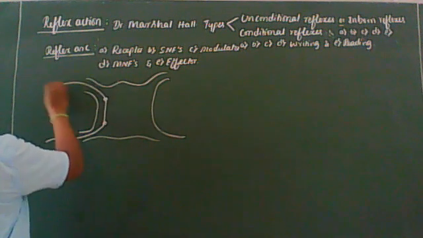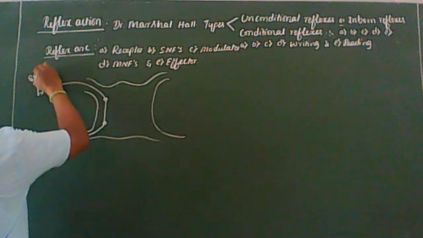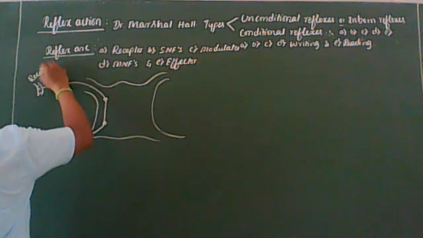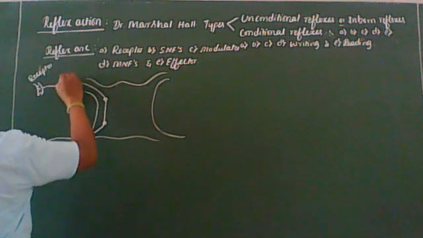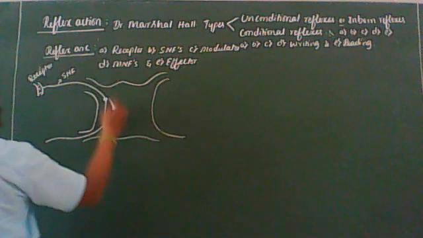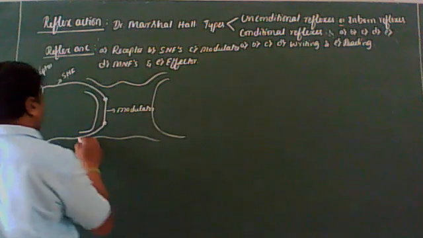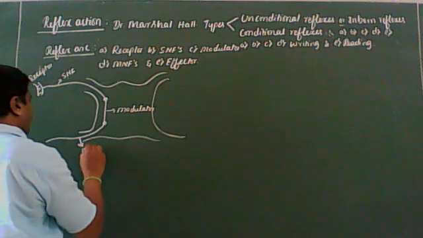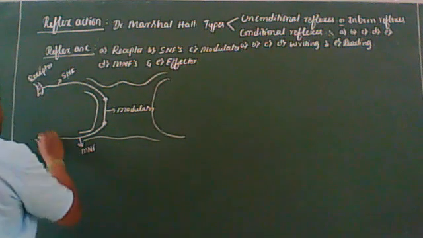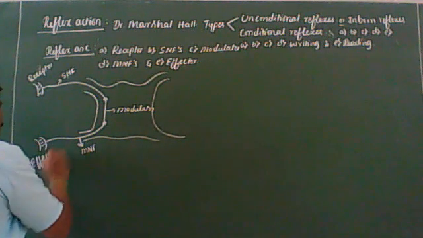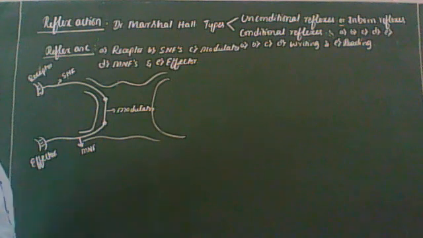See here, look at the board. So this is the receptor. This is the sensory nerve fiber. This is the modulator or integration center. This is the motor nerve fiber. And this is the effector. So these are the 5 components of the reflex arc.